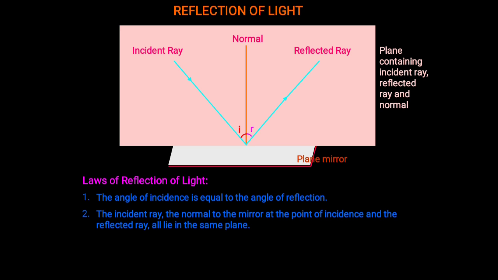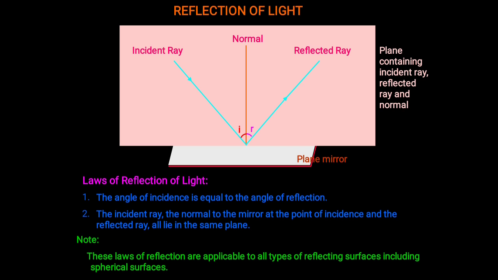These are the two laws of reflection of light. Here you can note that these laws of reflection are applicable to all types of reflecting surfaces, including spherical surfaces. About these spherical surfaces also we will learn in our next classes.